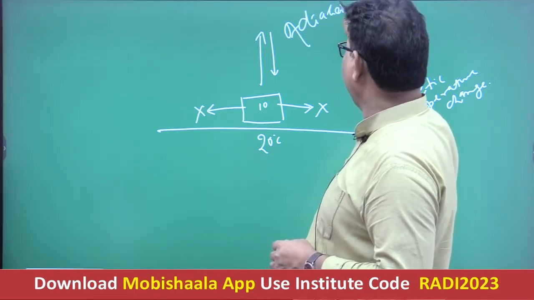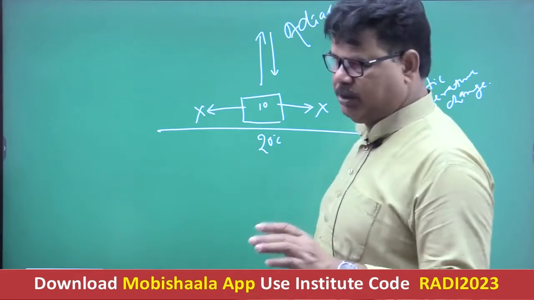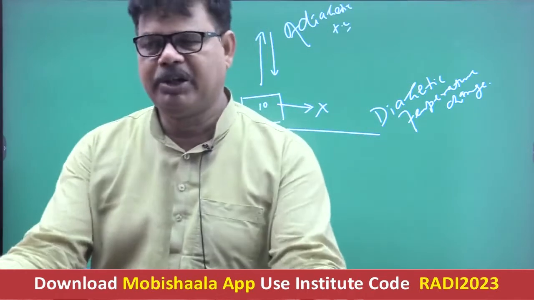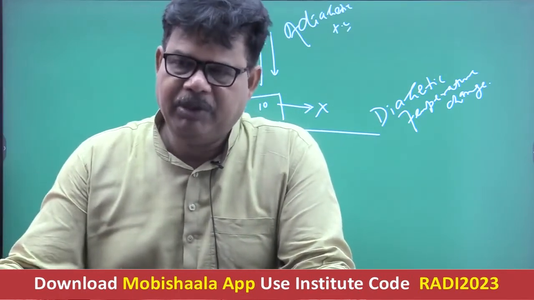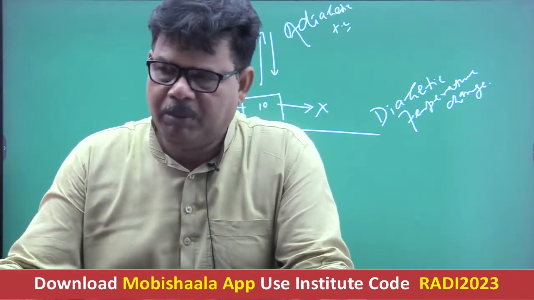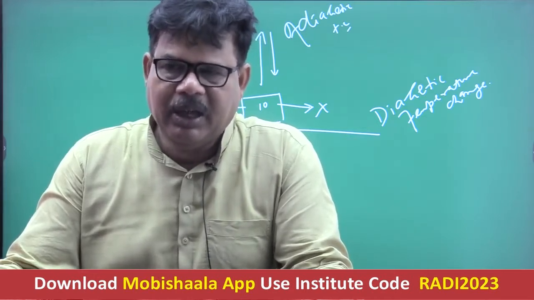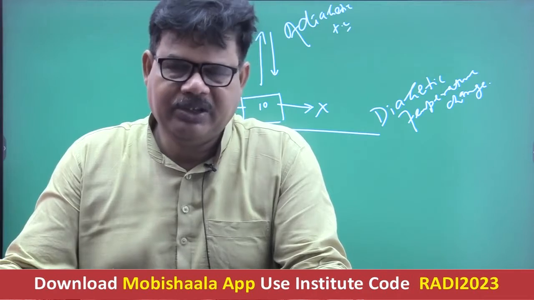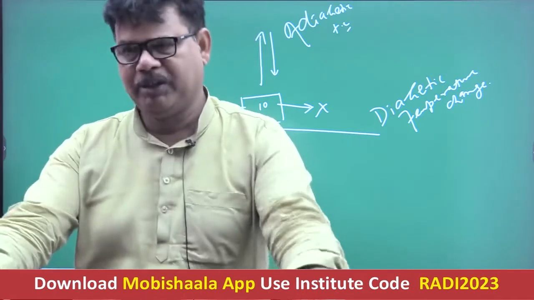What is the basic difference between diabatic and adiabatic temperature change? Horizontal movement gives diabatic, and vertical movement gives adiabatic. Now I am explaining it in more detail.